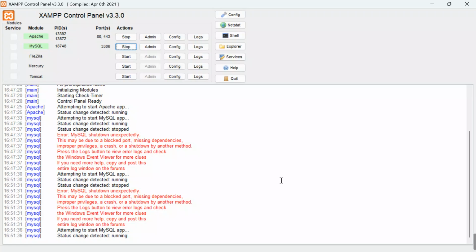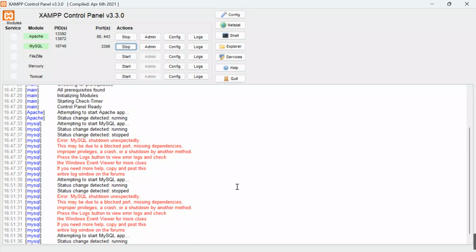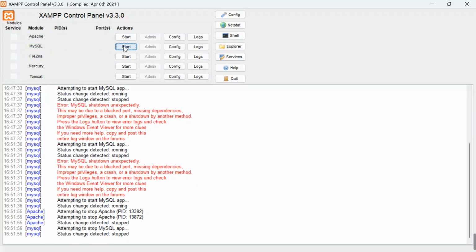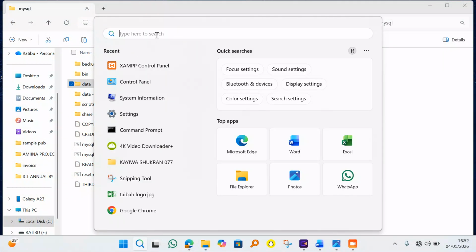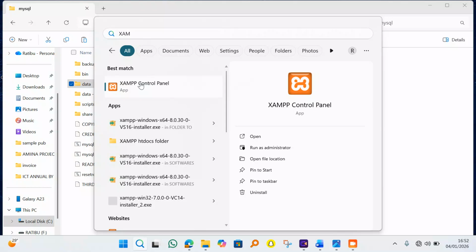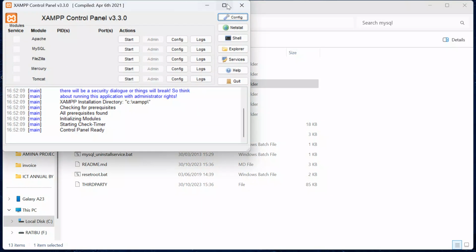Okay, so after starting your SQL over here, let me first terminate these options again. I want to load my XAMPP again to see that we can get all options right. So come back here, access your XAMPP, click the XAMPP control panel, and then click open. When you click open, here we go.